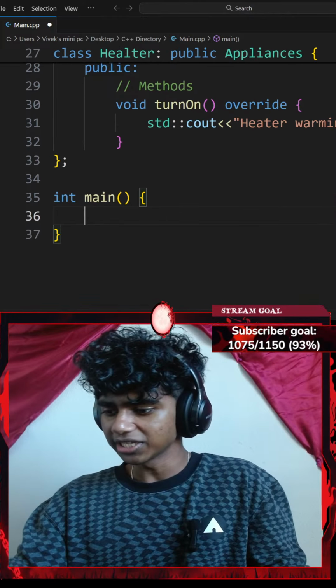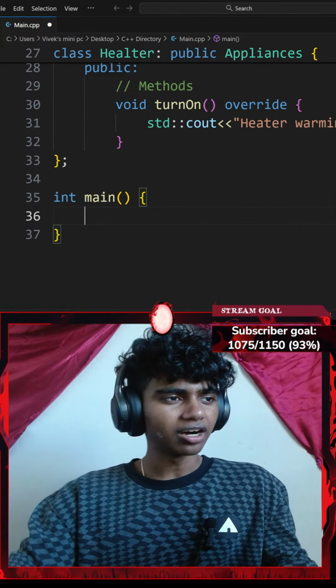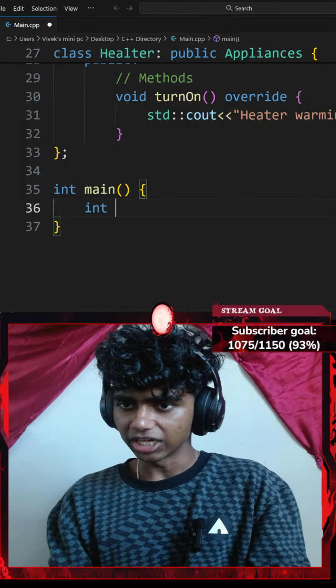I do want to just at least complete this question. Okay, that said, I'm going to be asking the user how many appliances they want to use. So I could go with something like an integer variable of ask.